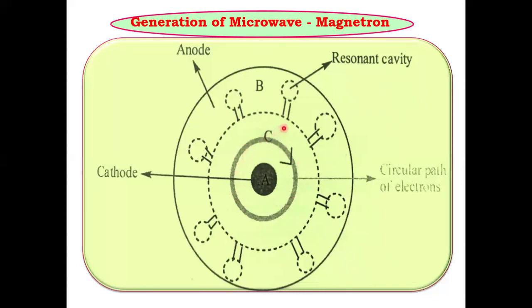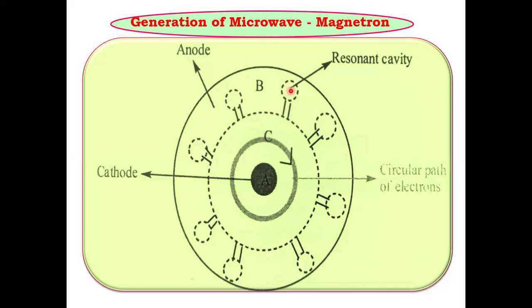When it enters the anode having these resonant cavities, the cavities get resonated, and it emits microwave radiation in the form of energy. So this microwave energy can be used as an energy source for organic conversions.